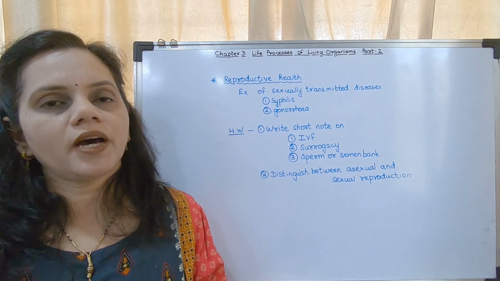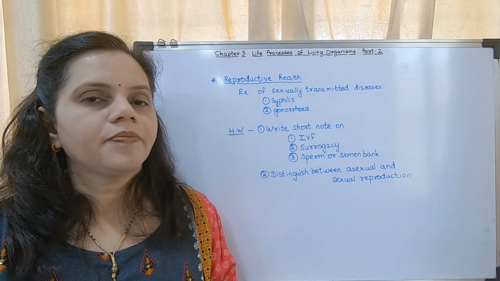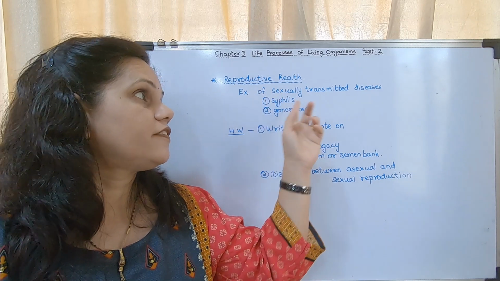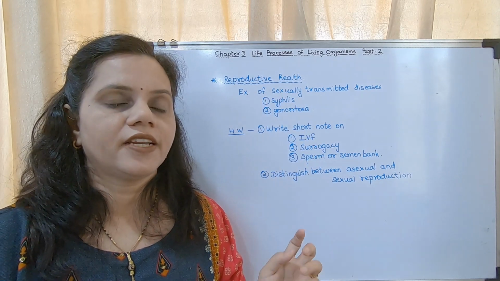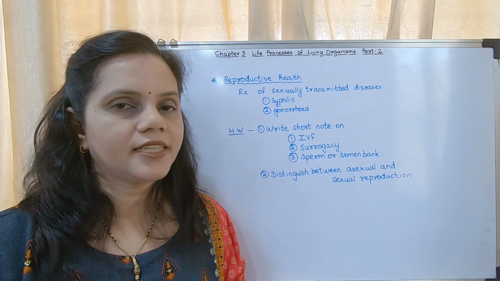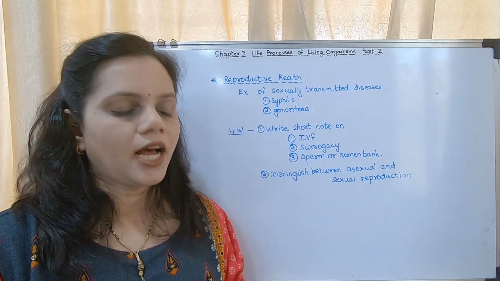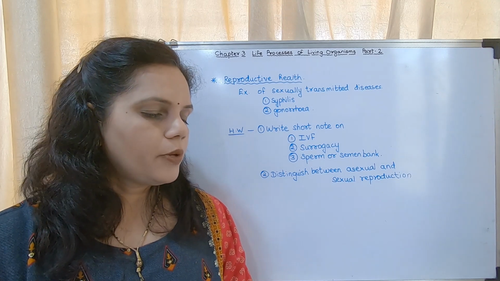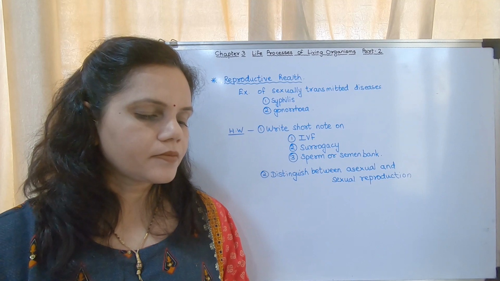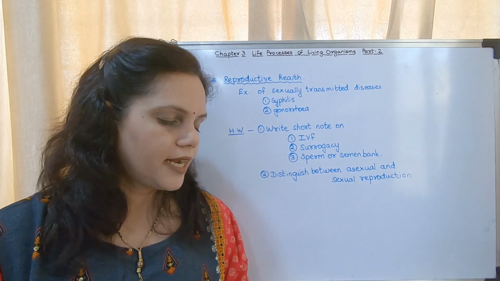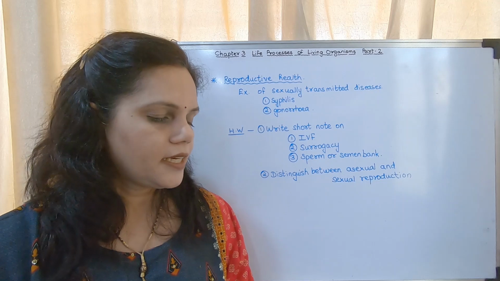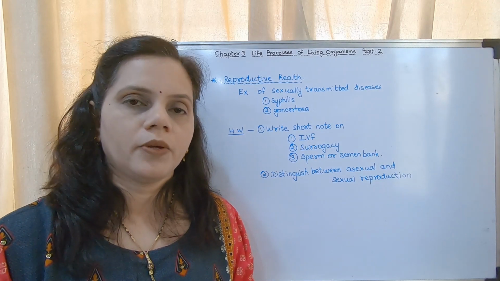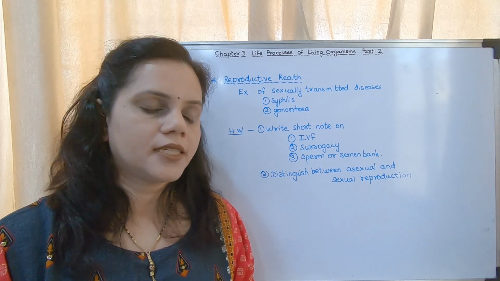Now questions on this part are not asked generally, but you should know the symptoms, at least of the different sexually transmitted diseases, syphilis and gonorrhea. There is a name the following in the exercise, that question also could be asked. Now the next part on page number 34, population explosion. They have given different years. According to that, the population is going on increasing, and what are the problems which we have to face due to population explosion, that you may mark in that paragraph.